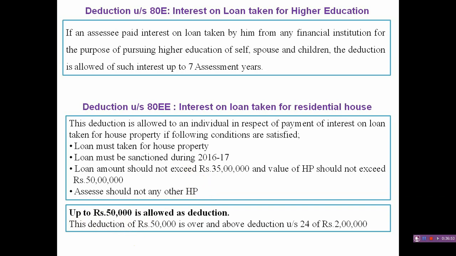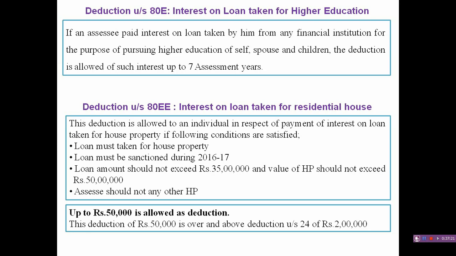This deduction of rupees 50,000 is over and above the deduction under section 24 of rupees 2 lakh. It means, as we studied while computing the taxable income from house property, for interest on loan taken for the house property, we can give deduction under section 24B. So here it is an additional deduction an assessee can claim.